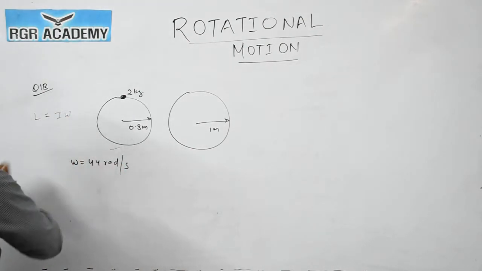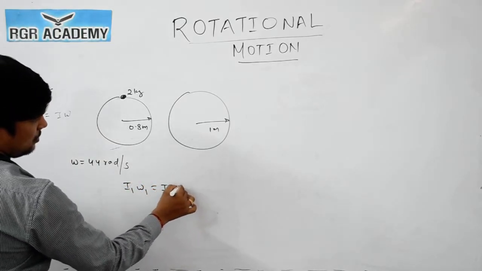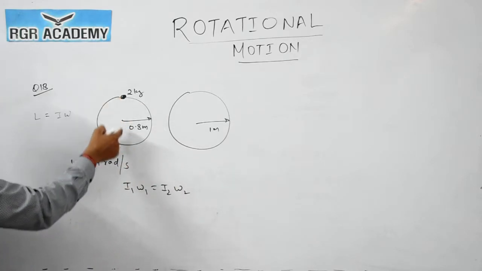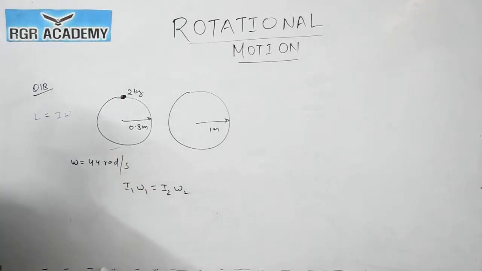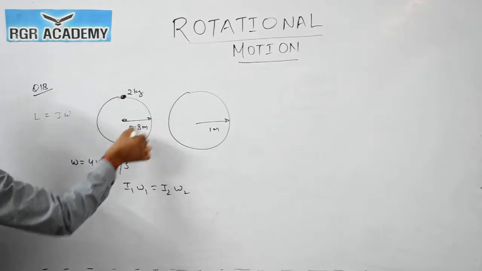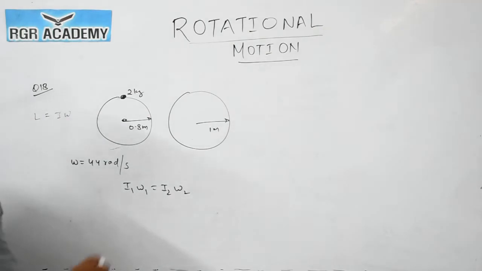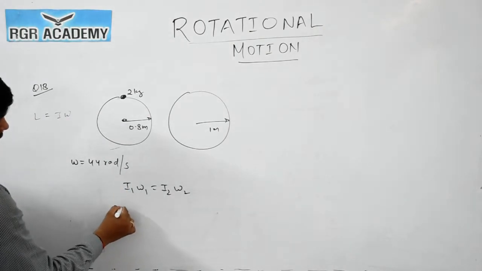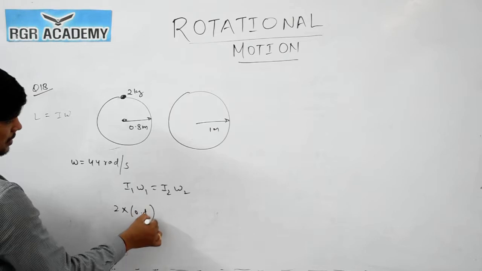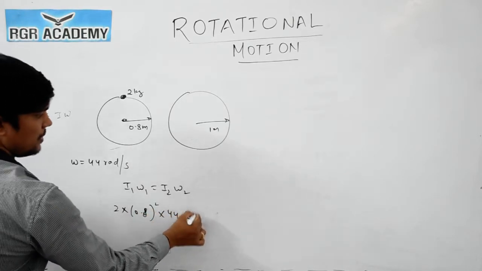So angular momentum is I into omega. So we can say that I1 omega 1 should be equals to I2 omega 2. So what is the initial moment of inertia? Initial moment of inertia I can write down as m r square, about this axis of rotation, about which the particle is rotating. So I1 is 2 into 0.8 square, into omega 1 which is 44,